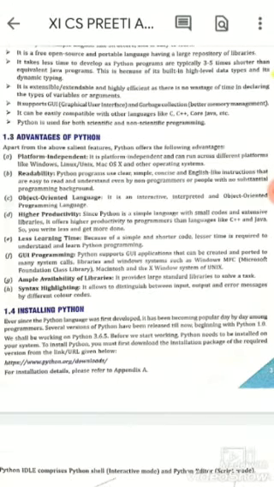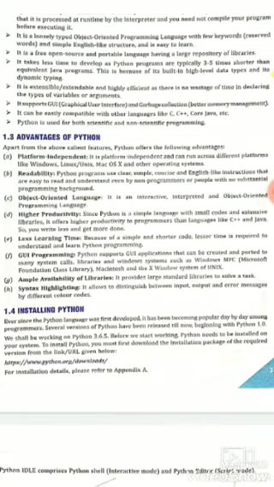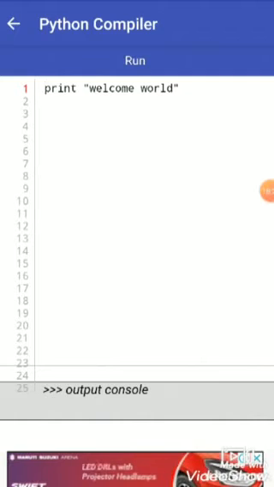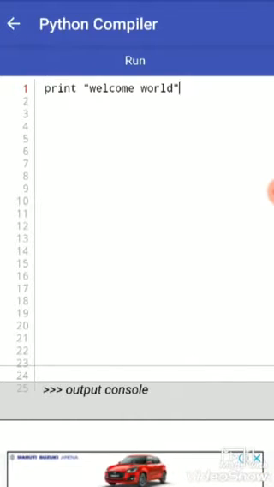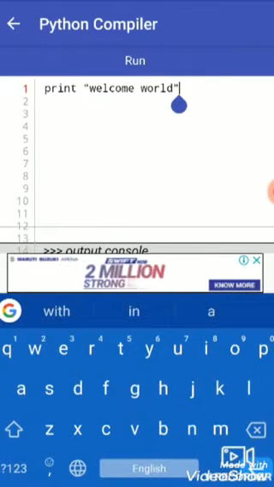Let's see something about Python and some Python programs so that interest comes again. Look here. This is a Python compiler. There are lots of Python compilers available in the Play Store or Apple Store. Anyone can search for a Python compiler, download it and run code.